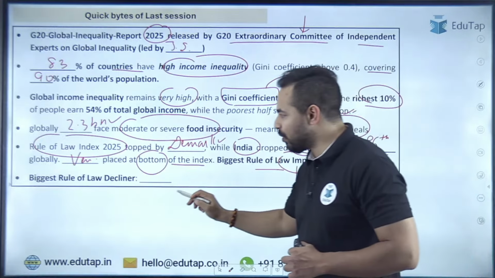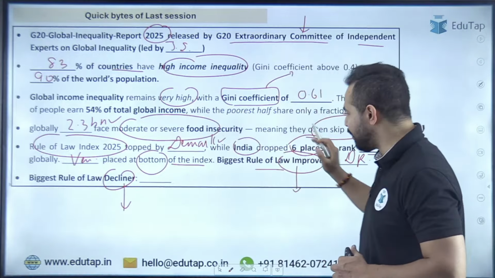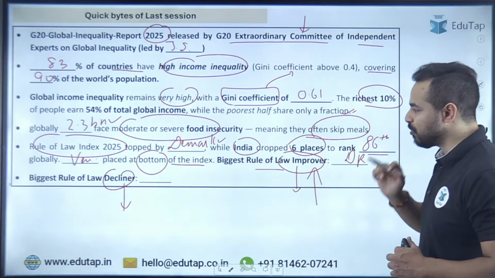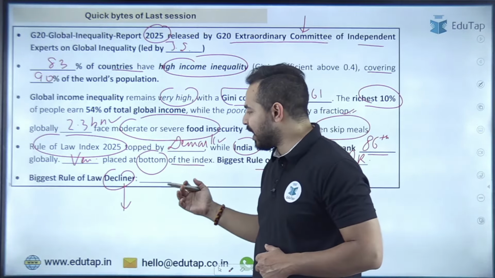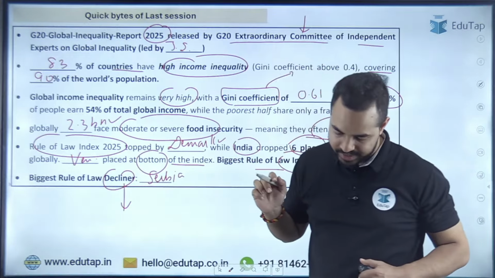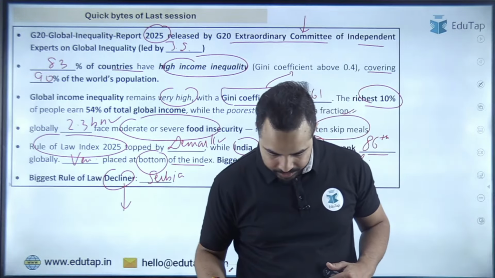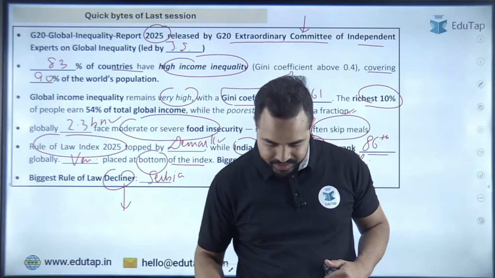And the biggest Rule of Law decliner, that means the one whose score has fallen the most. Before this was the one who improved the most; now the one who declined the most, what is the name of that? It is Serbia. Serbia is the right answer. And I can see here in the chat box, so Rishish, Ananya, Sijagu, everybody has given the right answer.